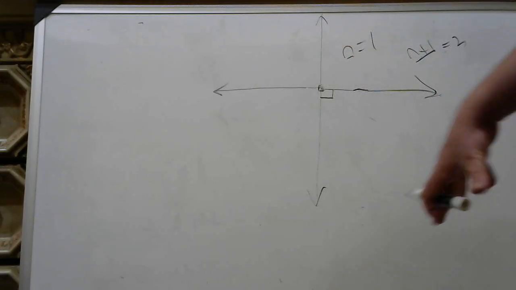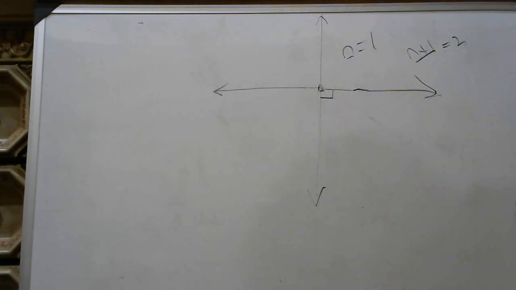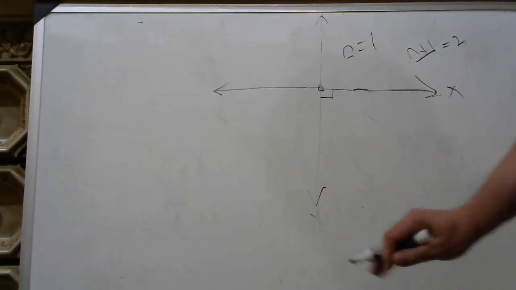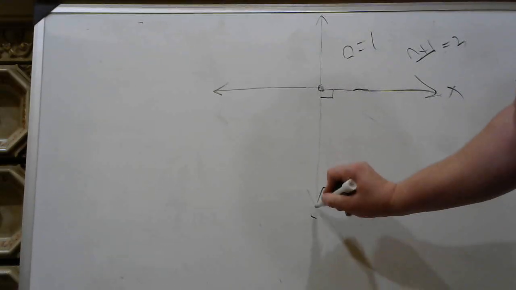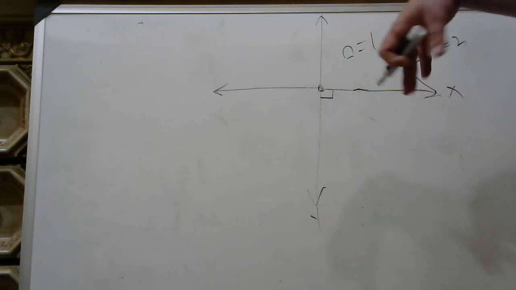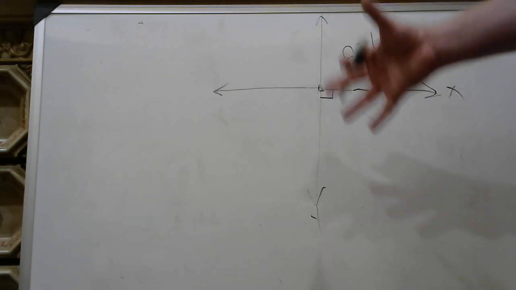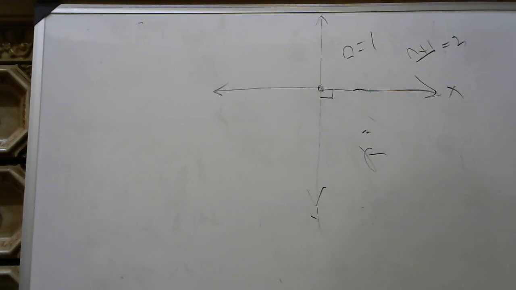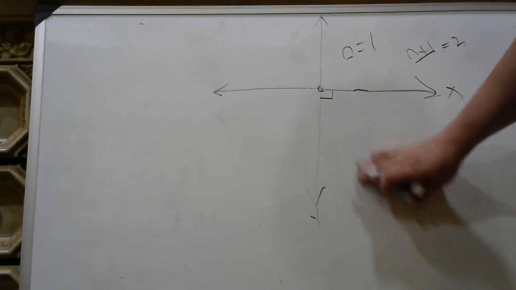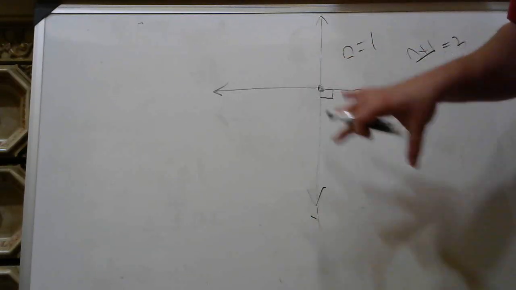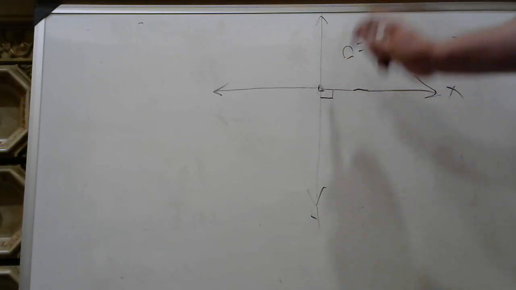So what I'm going to try to do here is, this is the second dimension. We can call this x and y. These are x and y axes, and they are orthogonal to each other. So we have created a vector space, kind of, and it has a dimension of 2. In terms of vector spaces, if you've taken linear algebra, this is what we call R2. It is a vector space, and it is 2 dimensions. Its dimension is 2, and we can have bases and do everything. It is orthogonal: x is orthogonal to y.